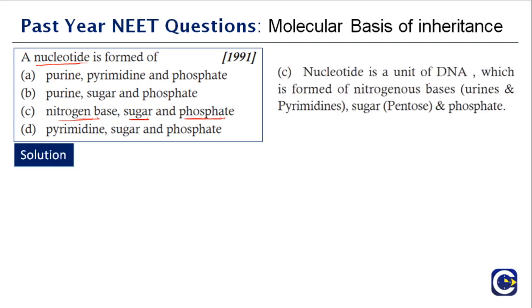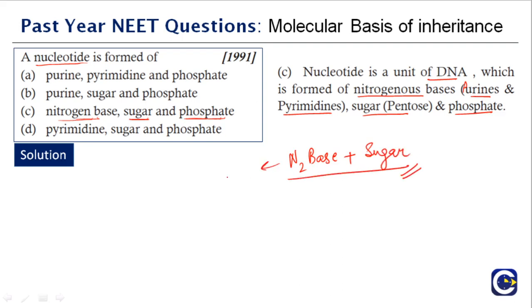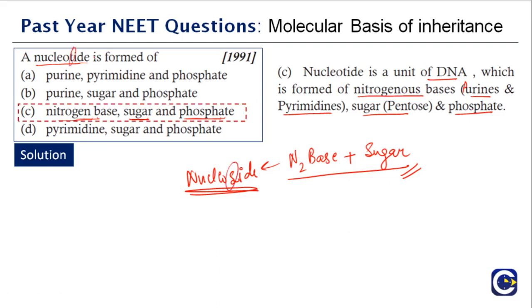C. Nucleotide is a unit of DNA which is formed by the nitrogenous bases, purines and pyrimidines, sugar, pentose and phosphate. Is it clear? And what is a nucleoside then? A nucleoside is just the nitrogenous base plus the sugar. So remember that this is a nucleoside. Just the difference between nucleotide and nucleoside makes all the difference in answering the question. So the right option is C.